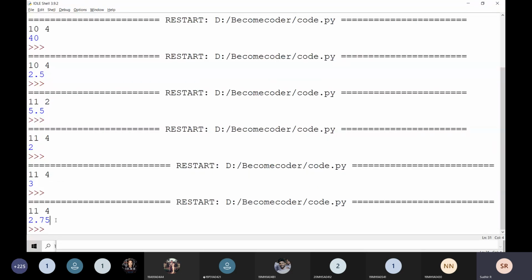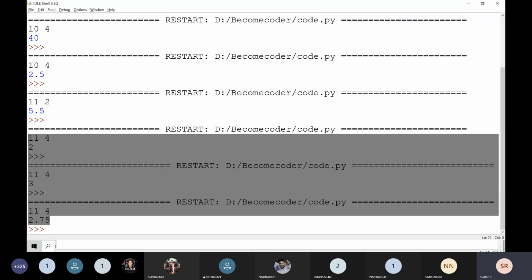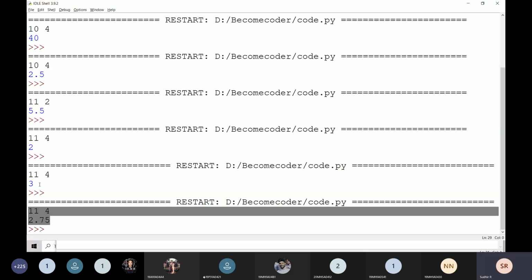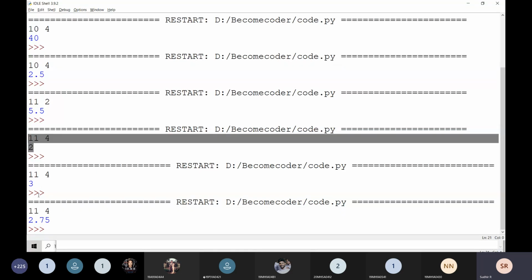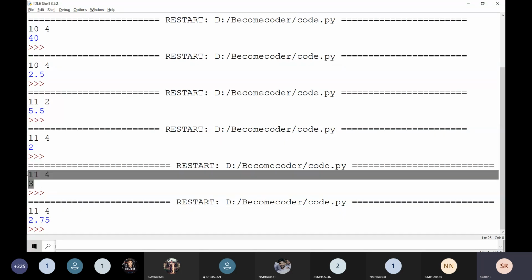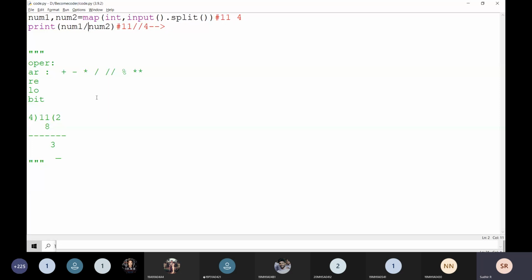All these three are doing the division operation only. The first one is actual division, this is going to be the coefficient, and this is going to be the remainder of the values. Do you understand what the three are here? First one is actual division, the next one is floor division, that is the coefficient value, and this is the remainder value. Okay, and the next one is going to be the power operator.